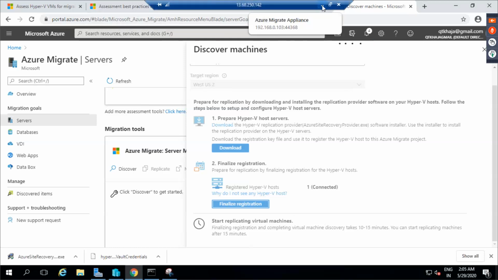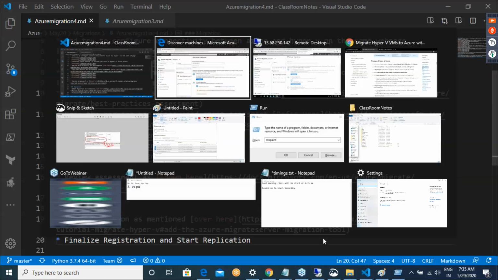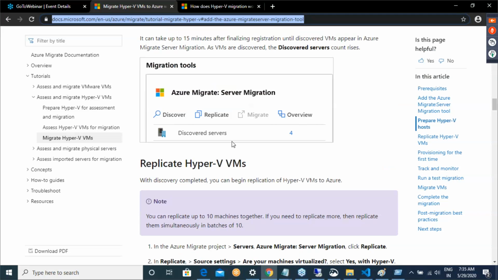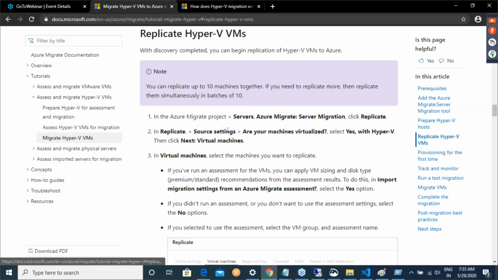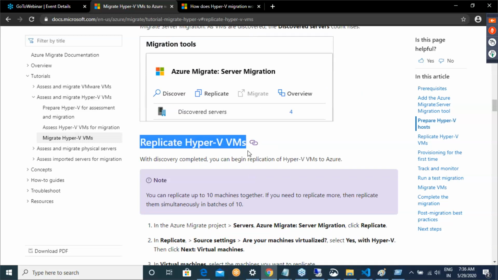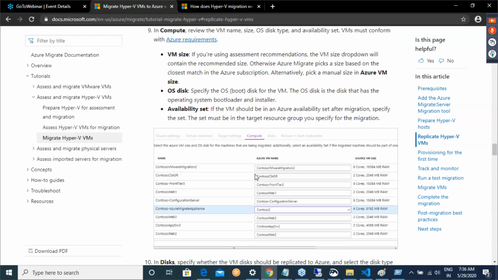Okay, now if you look into this, let me go into the documentation. Okay, finalize registration and start replication. Okay, so what I want you to do is, okay, finalize these registrations, and you would be seeing this setup. Okay, now what I want to do is, okay, I want you to replicate Hyper-V VMs. So for replicating Hyper-V VMs, all the options are basically shown over here.